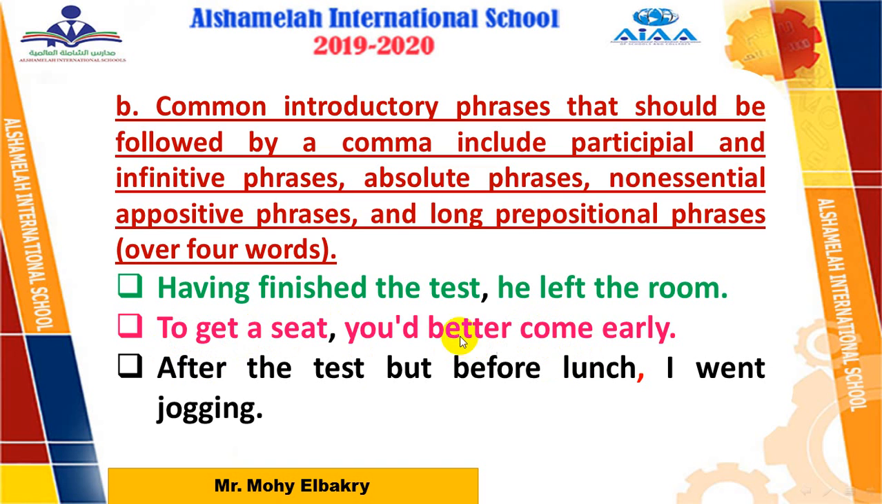Also, we use a comma after absolute phrases or non-essential appositive phrases. Non-essential means not important phrases, phrases that we use only to add more information, and we can cancel or drop or omit them without affecting the meaning of the sentence. Also, after long prepositional phrases. Prepositional means we have a preposition. Yes, long prepositional phrases which contain 4 words or more. So over 4 words, add a comma.